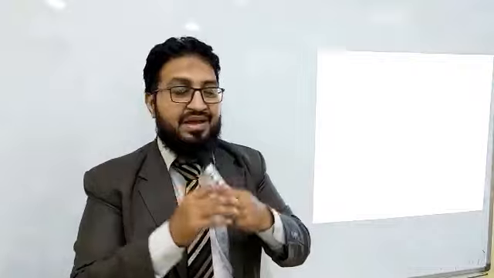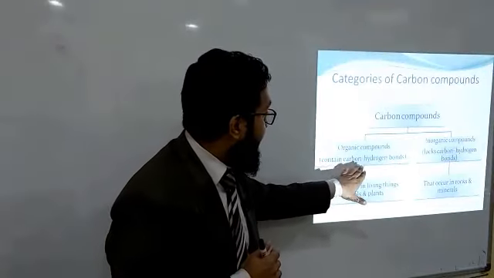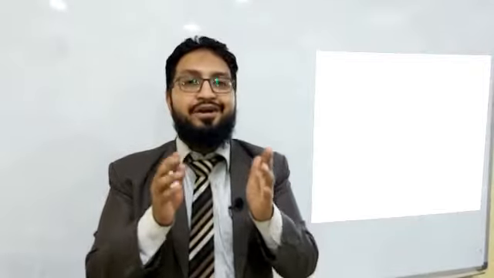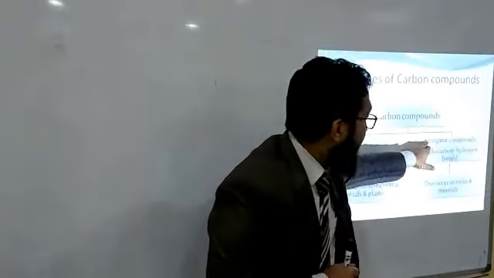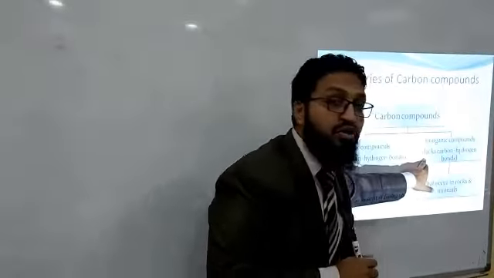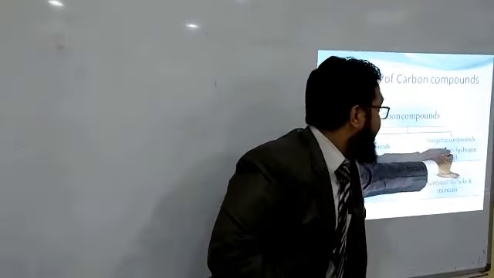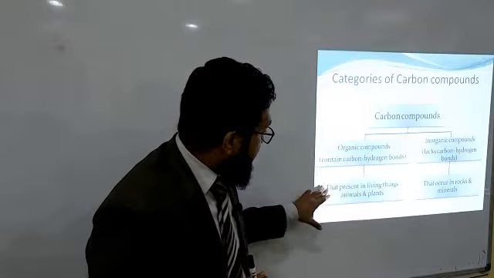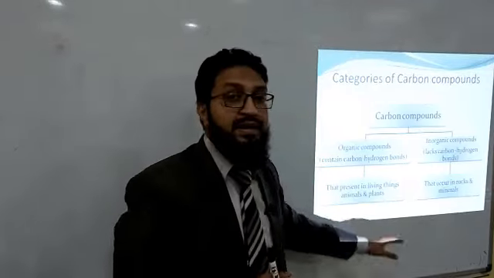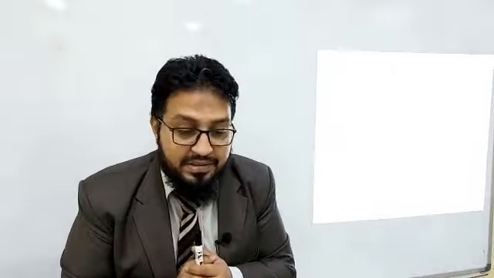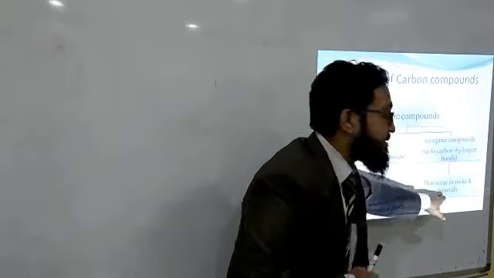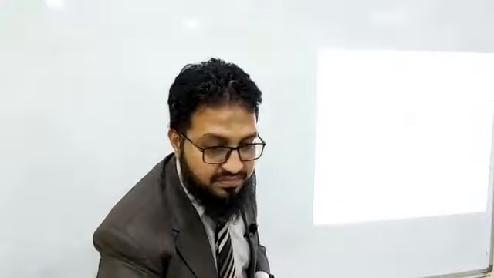What are organic compounds? They contain carbon-hydrogen bonds, or we can call them hydrocarbons. Inorganic compounds are those without carbon-hydrogen bonds. Organic compounds are present in living things like animals and plants, while inorganic compounds occur in rocks and minerals.